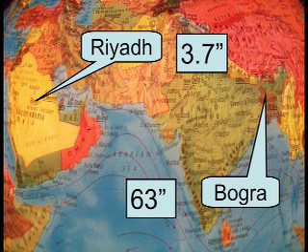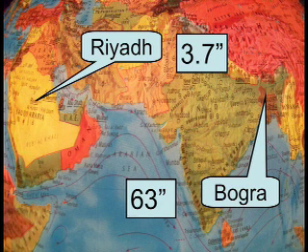If the greenhouse effect hypothesis is true, and the amount of heat that the atmosphere traps increases as the humidity increases, then the mean annual temperature in humid Bogra should be much higher than the mean annual temperature in arid Riyadh. So let's take a look.